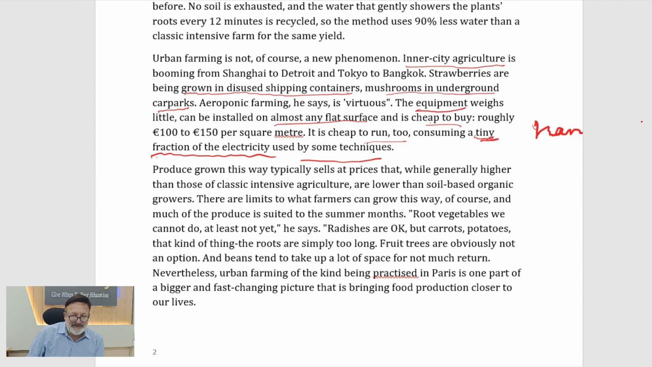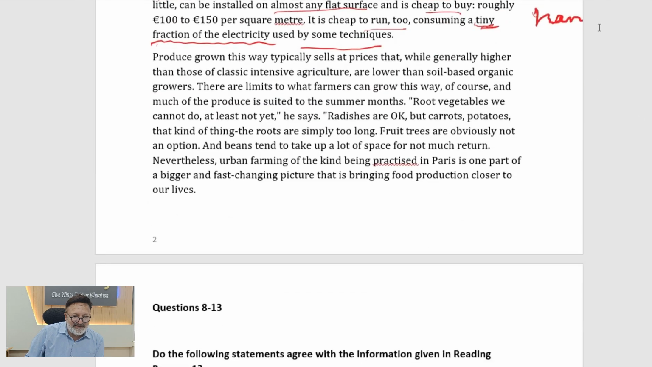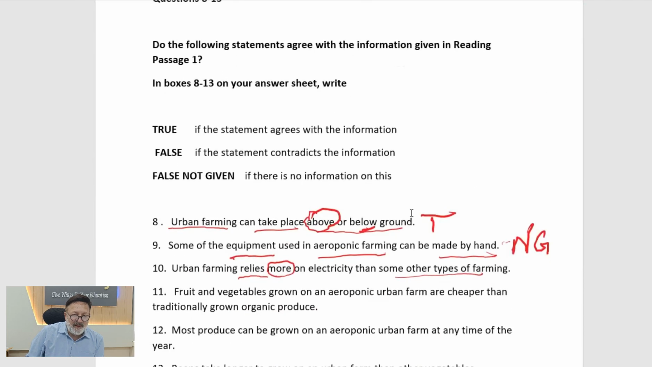So it uses less. Now this is important for us. It uses less. So they are saying it relies more, and there it is less. So there is a contradiction. And whenever there is a contradiction, the answer is false. Now we can move on to the next one.